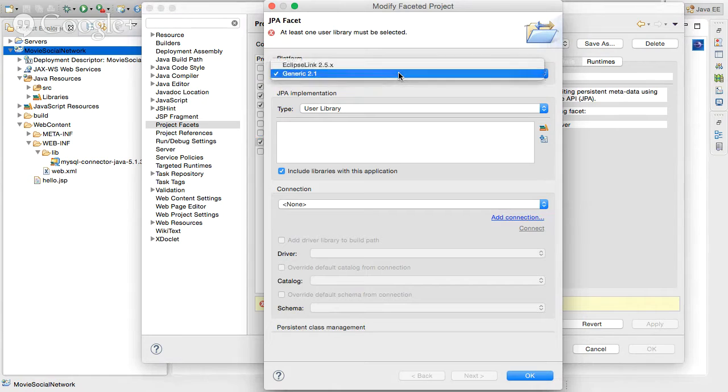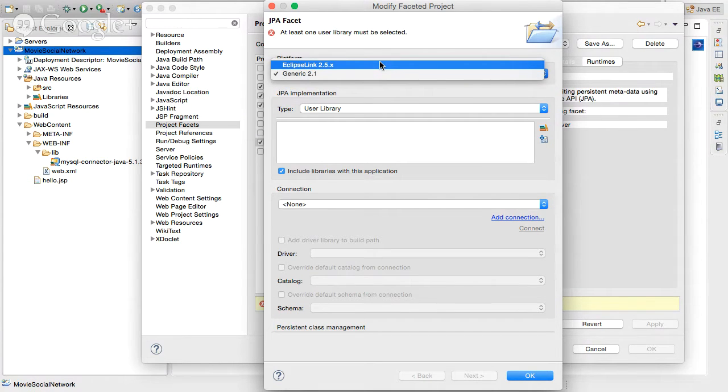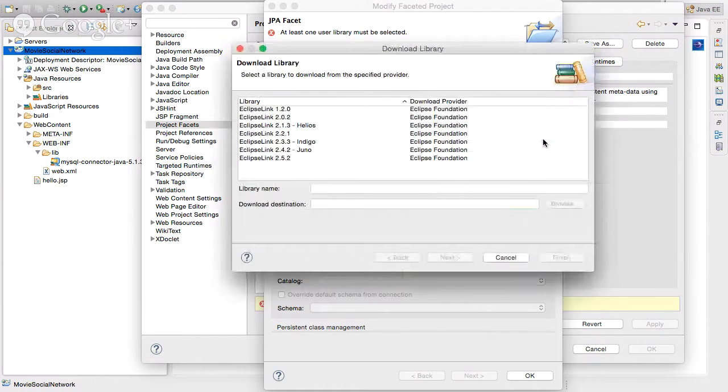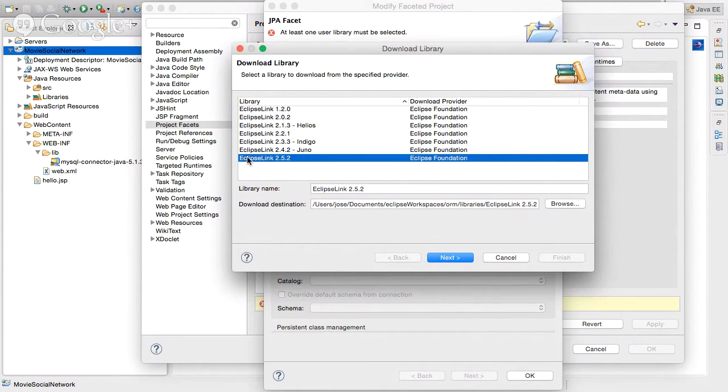What we're going to do is that you can choose a generic JPA or a specific library, right? We're going to be using Eclipse Link. This is the latest version, Eclipse Link 2.5, and we're going to download the libraries. It's going to copy it locally on our workspace, so that it gets downloaded only once. All the projects that you would write under this workspace would use the same library. So this download only occurs once per workspace.